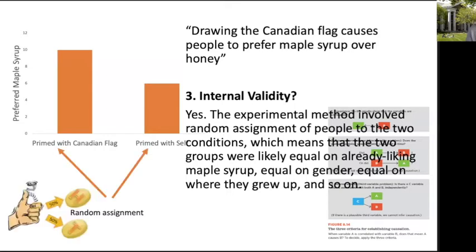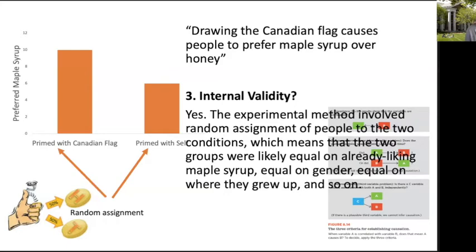So just a reminder that in random assignment, the researchers flip a coin or use a computer randomizer to randomly assign people. Say if it comes up heads, people are placed in the Canadian flag prime group, or if it comes up tails, people are placed in the self prime group. Now, sometimes when people see the results here and they read this causal claim, they might say something like, well, maybe the Canadian flag group, maybe people in that group just like maple syrup better, right? Some people like maple syrup better than others, and that's absolutely true. But random assignment takes care of that problem.